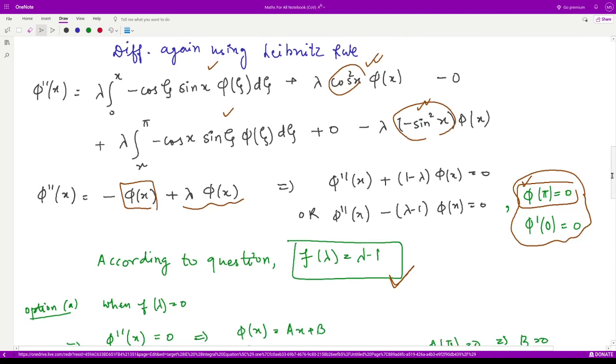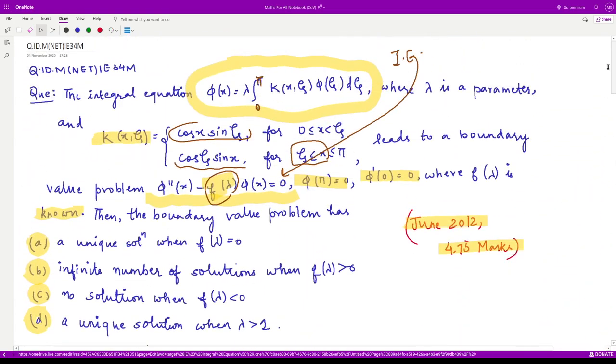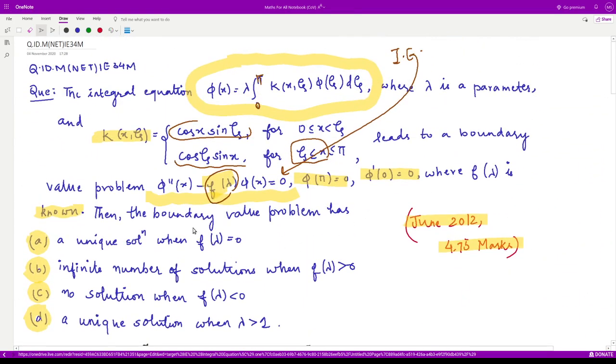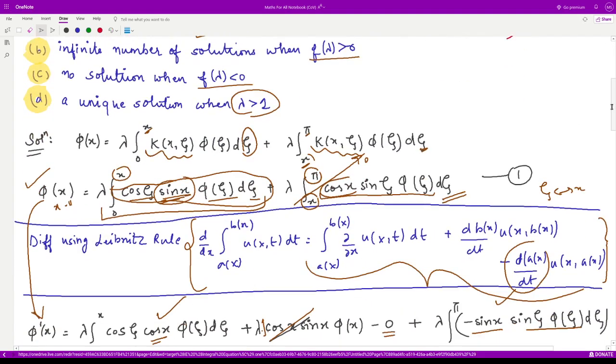So now let us look at our options. They are asking, when f of lambda is 0, then what is the situation? Do we have a unique solution, infinite solutions, or no solution? They are particularly asking for unique. Then they are asking if it is greater than 0, if it is less than 0, and particularly they are asking about lambda greater than 1. So let us see these cases in detail one by one.